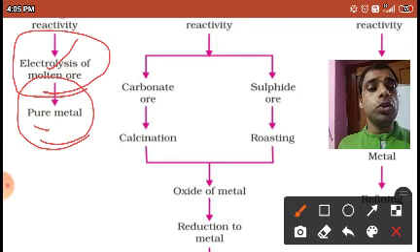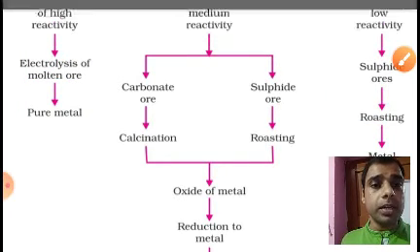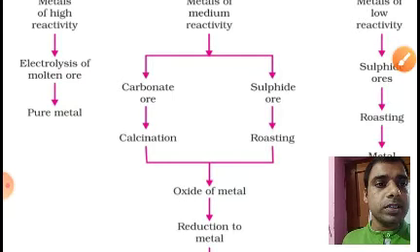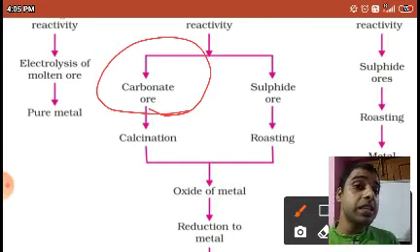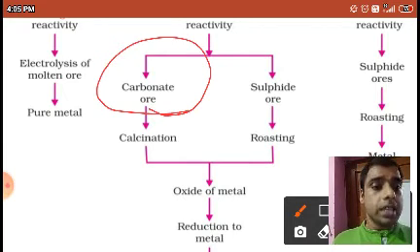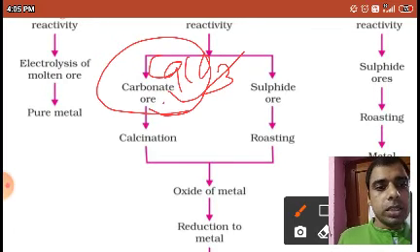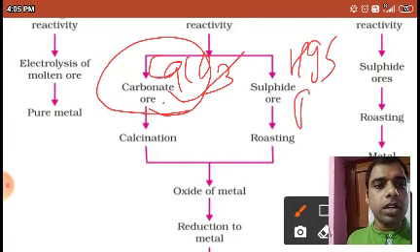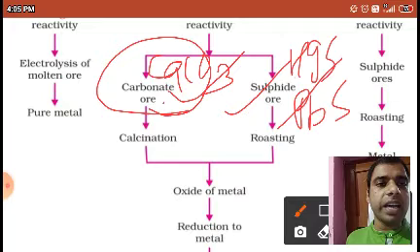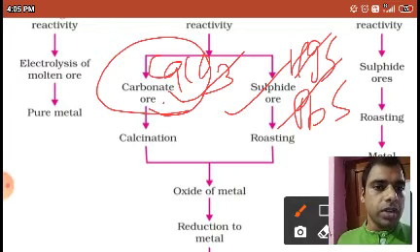Okay, if your metal is moderately reactive, medium reactivity, then if your mineral is a carbonate or sulfide, suppose I have told you, magnesium carbonate MgCO3, CaCO3, this type of minerals, if you have got HgS, PbS, this one is called a sulfide ore.